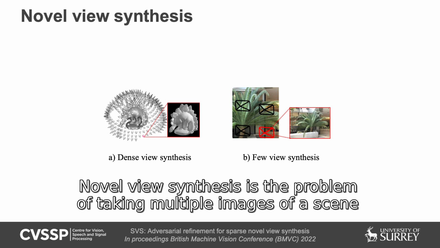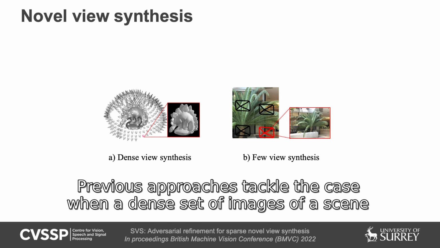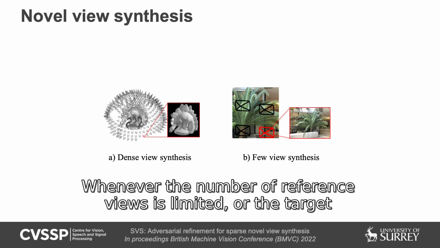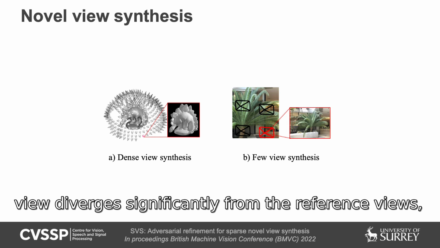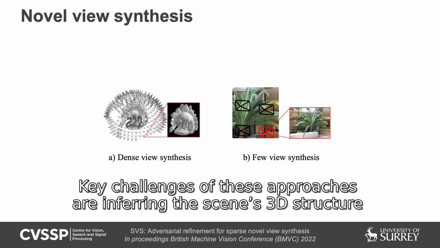Novel view synthesis is the problem of taking multiple images of a scene and trying to render an image from an unseen viewpoint. Previous approaches tackle the case when a dense set of images of a scene exists, or when few images cover the scene but they have significant overlap. Whenever the number of reference views is limited, or the target view diverges significantly from the reference views, these models struggle to reconstruct missing information and produce considerable artifacts.